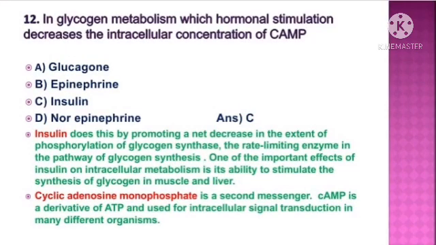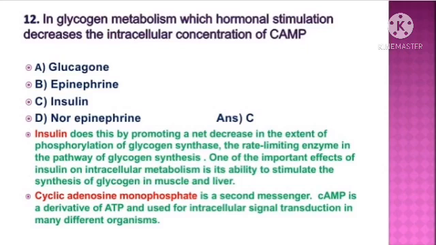12th question. In glycogen metabolism, which hormonal stimulation decreases the intracellular concentration of cAMP? The answer is option C, insulin. Insulin does this by promoting a net decrease in the extent of phosphorylation of glycogen synthase, the rate-limiting enzyme in the pathway of glycogen synthesis. One of the important effects of insulin on intracellular metabolism is its ability to stimulate the synthesis of glycogen in muscle and liver.